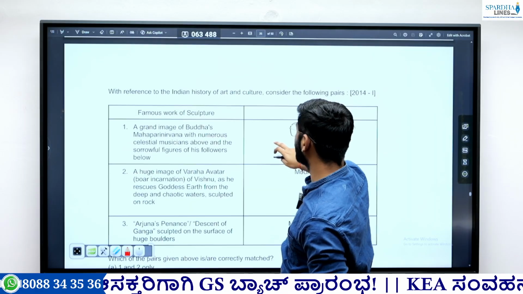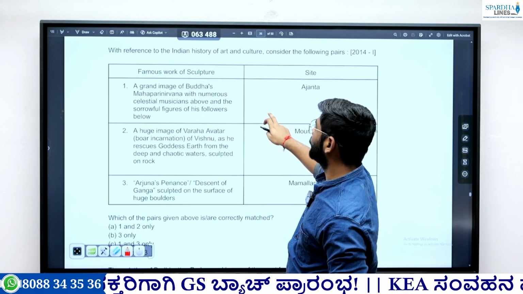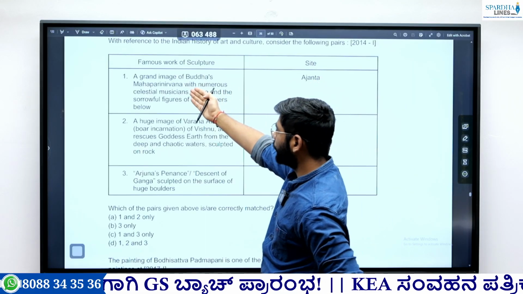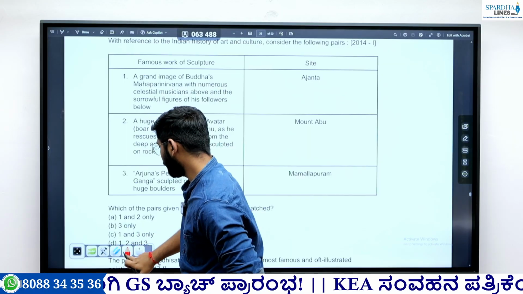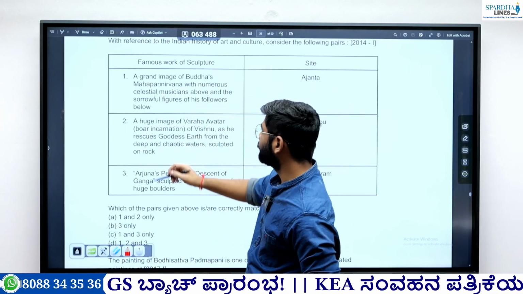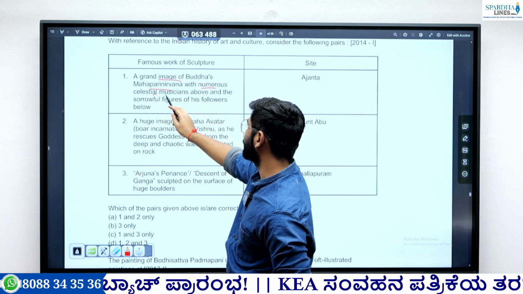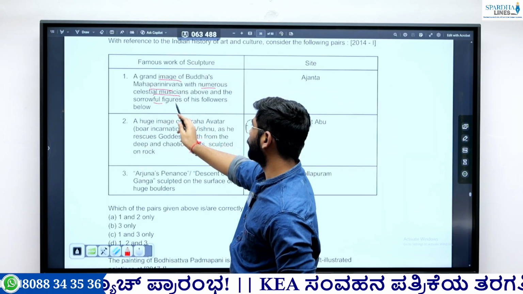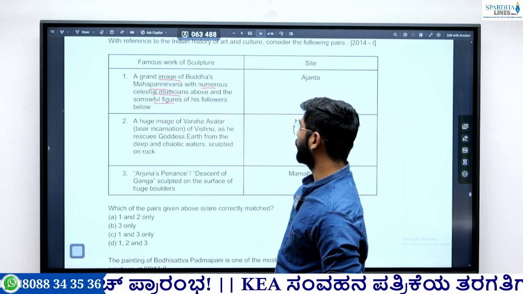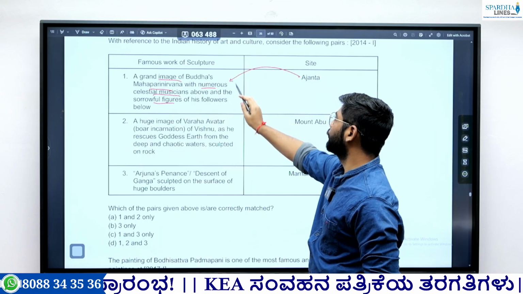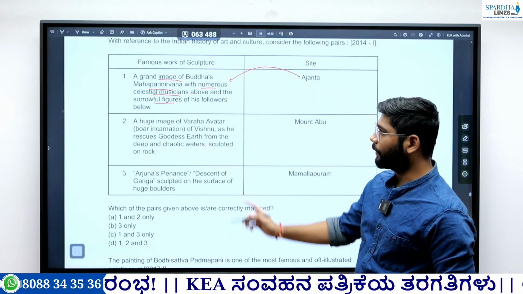Again, I found some other questions. The question came in 2014, which asks about the famous work of sculptures on the site. So again they have given a description. That is what I was discussing, what we need to cover. They are saying the grand image of Buddha's Mahaparinirvana with numerous celestial musicians above and the sorrowful figures of his followers. They are asking which is the correct image. Now if you know what paintings belong to Ajanta, then only you can tell whether it's correct or